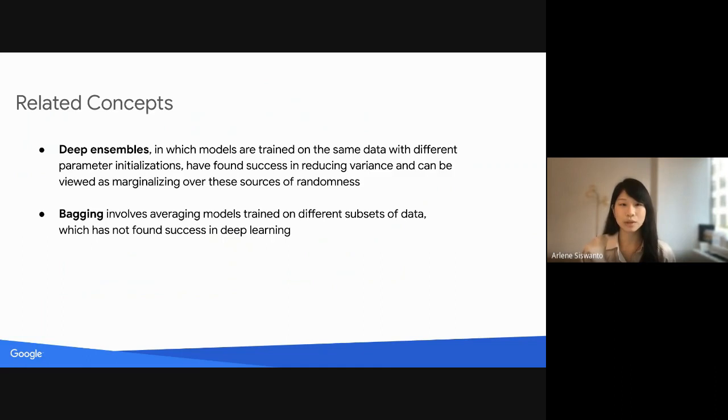Deep ensembles, in which models are trained on the same data but with different parameter initializations, have been successful in improving model performance. We can think of deep ensembles as marginalizing over randomness in parameter initialization. On the other hand, bagging involves models trained on different subsets of data, which can be thought of as marginalizing over randomness in data sampling. Bagging has not found success so far in deep learning literature.